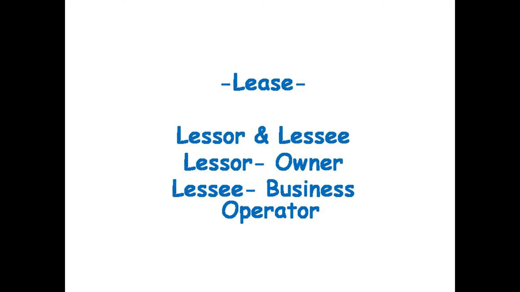What is a lease? In case of a lease, there are two parties. One is called a lessor and the other is called a lessee. The owner of the property is called the lessor, and the entity that takes that property on rent is called the lessee. The lessee operates that property for a limited period of time and then hands it back to the lessor, or the owner.